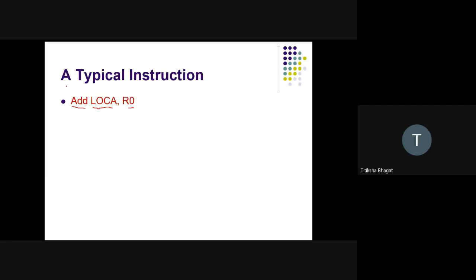For the time being, keep one thing in your mind: if my operand is in the form of a variable, let's say sum, num, n, or a, b, the way we create variables in our C program, we can have a variable named a, a variable named c, a variable named num, a variable named sum.